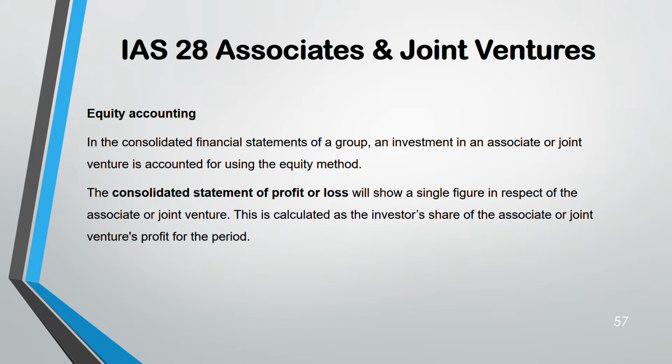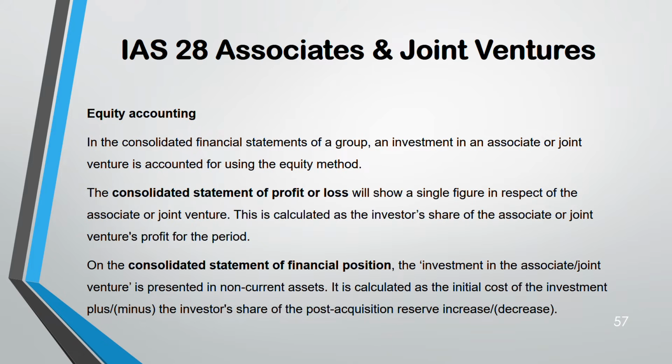So, the consolidated statement of profit and loss will show a single figure only. When you're consolidating, when you're having associate also, joint venture also, subsidiary also, in that consolidated financial statement, you are only showing a single figure regarding associate or joint venture. What is it? Investor's share of the associate or joint venture's profit. Only that figure.